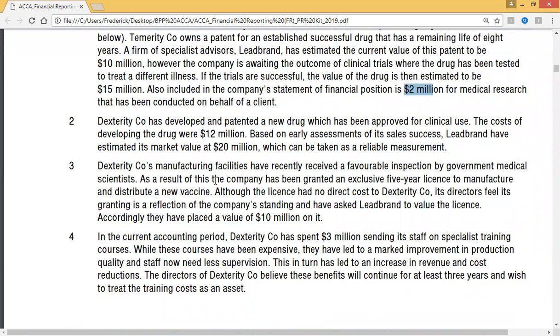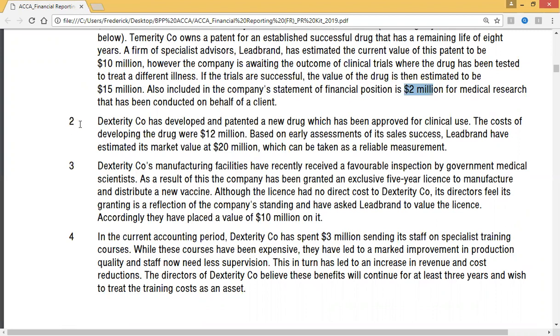The company has developed and patented a new drug, which has been approved for clinical use. The cost of developing the drug was 12 million. Based on early assessment of its sales success, Lead Brand have estimated its market value to be 20 million, which can be taken as a reliable measurement. Can they go ahead?